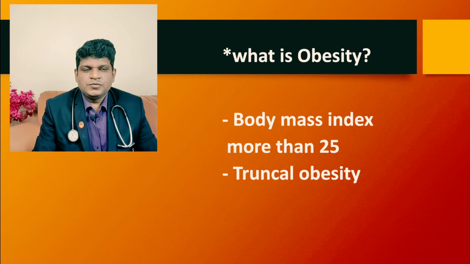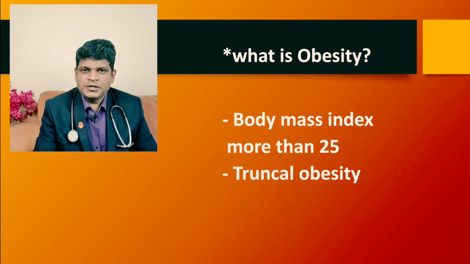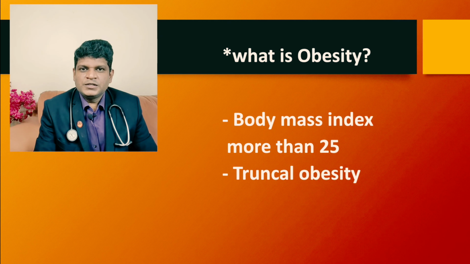Hello friends, today we will discuss obesity, what the side effects of obesity are and what precautions we should take to control overweight, and we will also see some tips to reduce excess weight. So what is obesity? If your body mass index is more than 25, it is called obesity. If it is truncal obesity, that is, if your waist circumference is increased, it is called apple-shaped obesity. And this apple-shaped obesity is more dangerous.